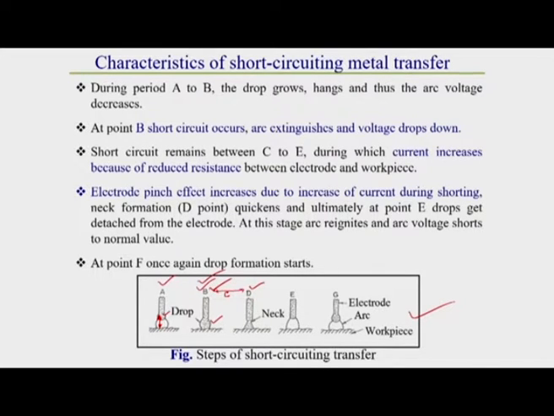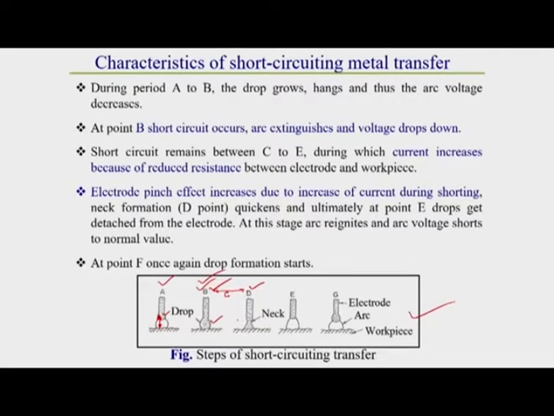Because from B to D, due to the short circuiting of the molten droplet with the workpiece, resistance decreases a lot. As I have discussed earlier, current can flow more easily through a molten droplet region than through an air gap or arc gap region. So as current flows through the molten material, resistance decreases a lot, and due to this decrease of resistance, current flow increases a lot.